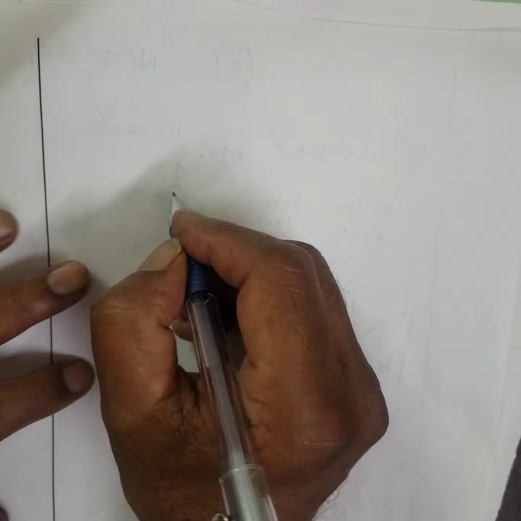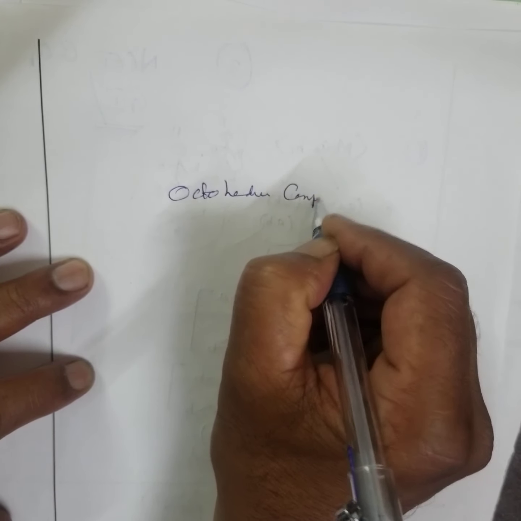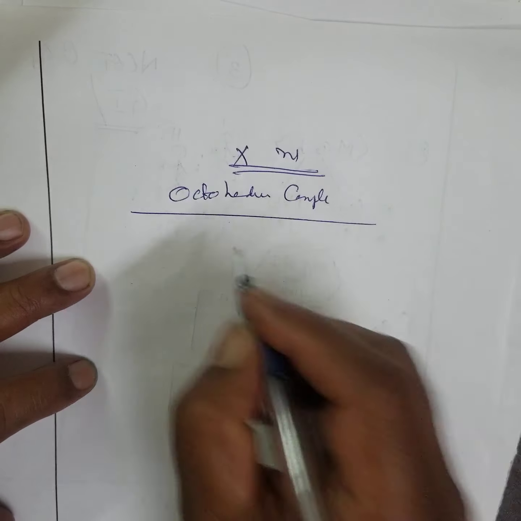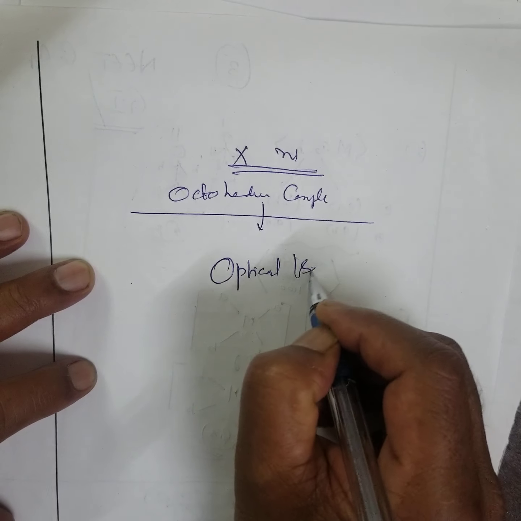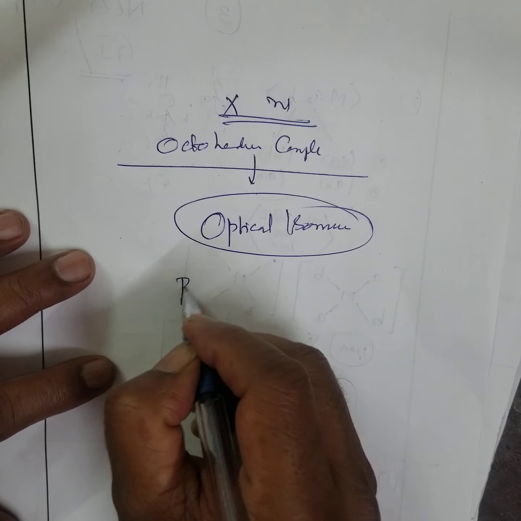See, for the next octahedral complex, I'll discuss in the next class. Right? Later. First, what is optical isomerism? I'll discuss. For that, you need to know what polarization is.